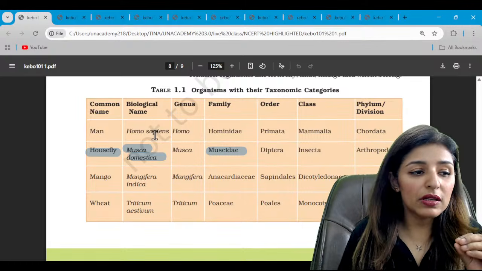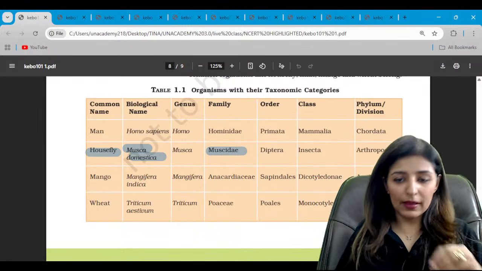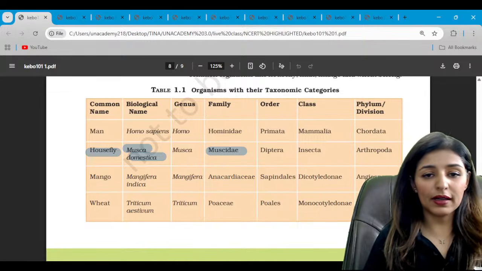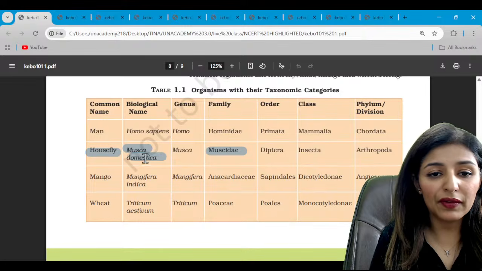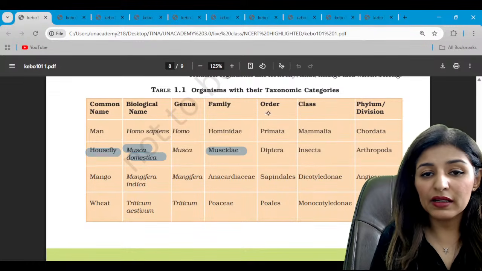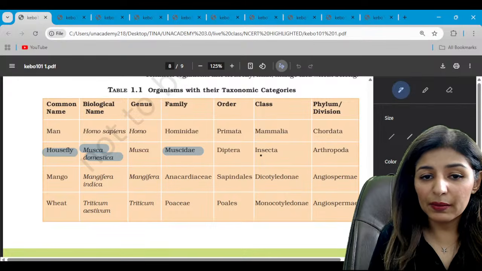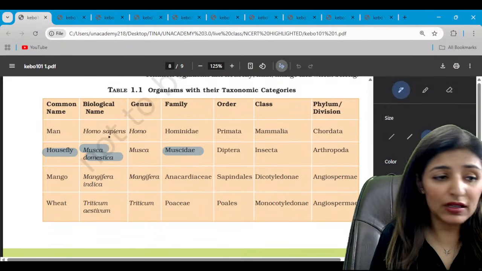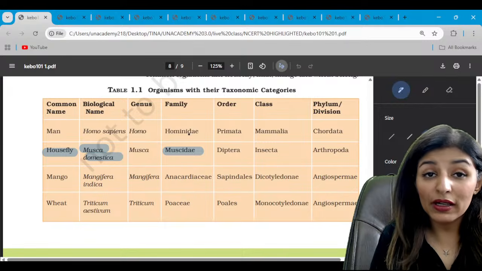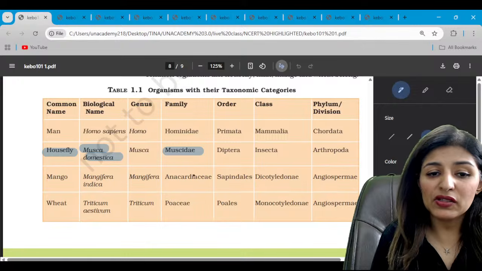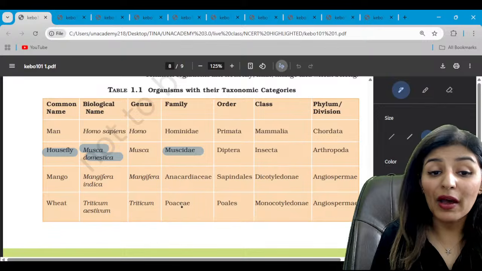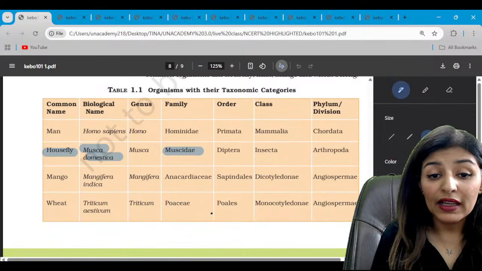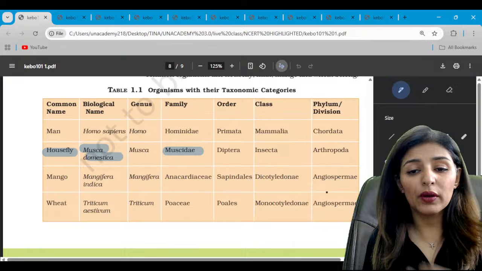What are the biological names, the genus, the species to which it belongs, right? Yes. So they've repeatedly asked the question on housefly, Musca domestica, family is Muscidae, order Diptera, class Insecta, phylum Arthropoda. Man is Homo sapiens, Homo is the genus, family Hominidae, order Primata, class Mammalia and phylum Chordata. Mango is Mangifera indica, family Anacardiaceae, order Sapindales, class Dicotyledonae. Wheat is Triticum aestivum, family is Poaceae, also known as Gramineae, then order Poales, class Monocotyledonae, and both mango and wheat are Angiospermae.